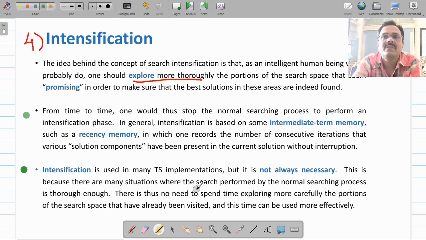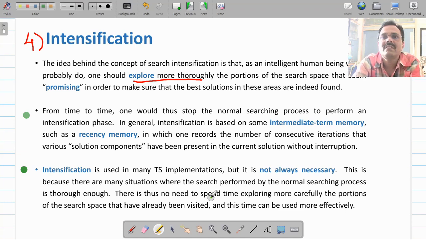Only if you need a more optimal solution than the current solution, then and only then do you incorporate intensification, because you will find there are many situations where you don't need to put your efforts into this intensification phase. Whatever result you are getting without intensification may be sufficient for you. So if you feel that intensification is required, then and only then you intensify your search.